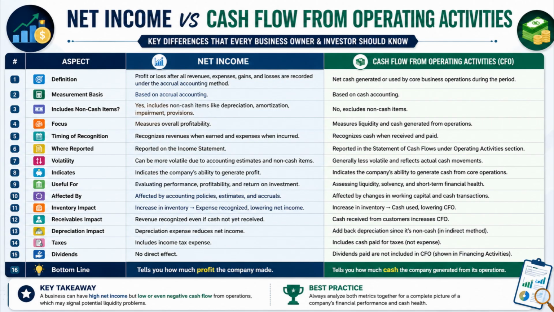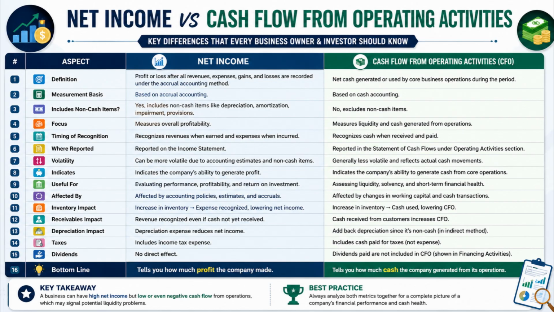Number 12. Net income may include sales revenue even when cash has not yet been received from customers, whereas cash flow from operating activities increases only when cash is actually collected. Number 13. Depreciation expense reduces net income, whereas depreciation is added back when calculating cash flow from operating activities under the indirect method because it is a non-cash expense. Number 14. Net income includes income tax expense whether paid or unpaid, whereas cash flow from operating activities includes the actual cash paid for taxes.